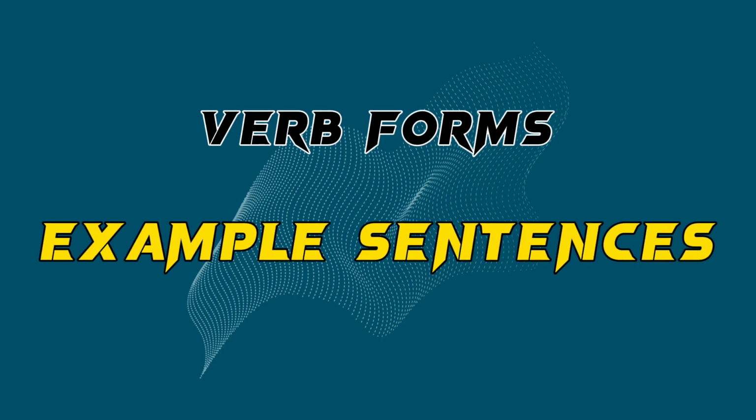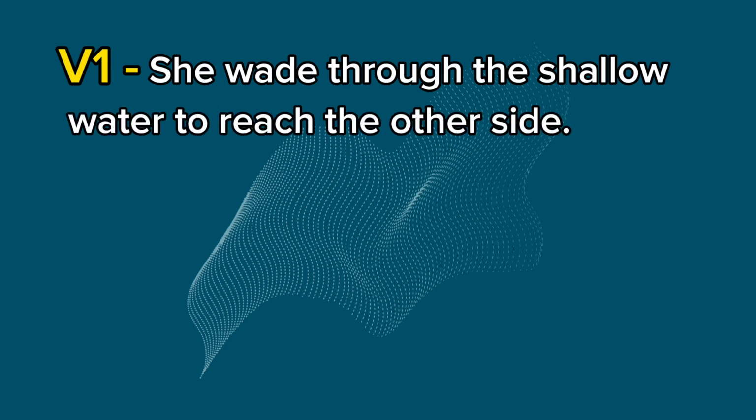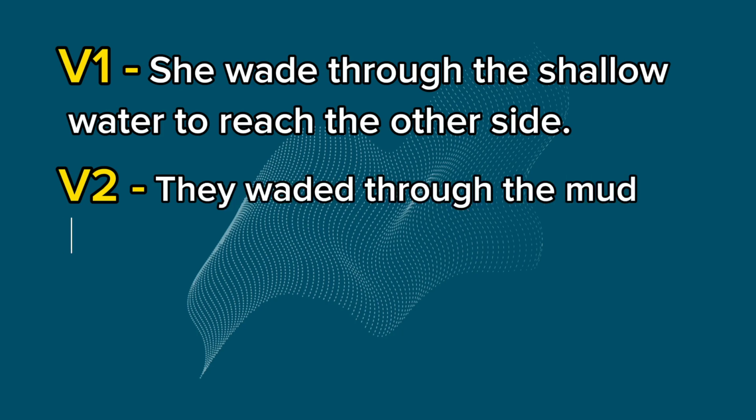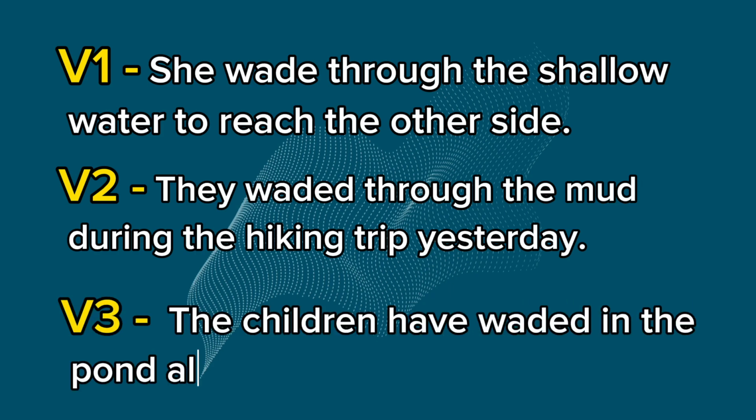Verb forms example sentences. V1: She waded through the shallow water to reach the other side. V2: They waded through the mud during the hiking trip yesterday. V3: The children have waded in the pond all afternoon.